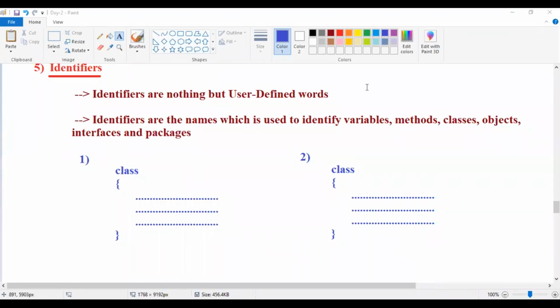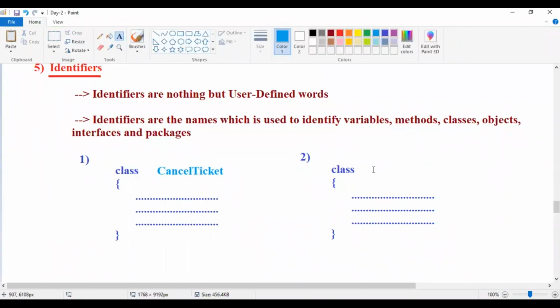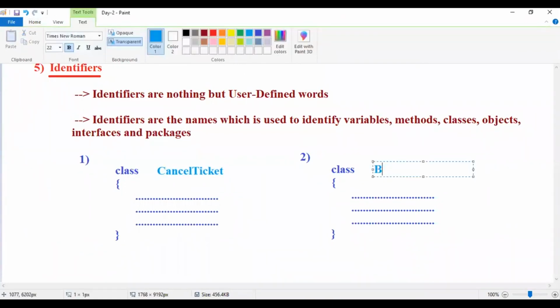Sir, I can't identify which class books the ticket and which cancels it. So I'm giving some names: here cancel ticket, and here book ticket.